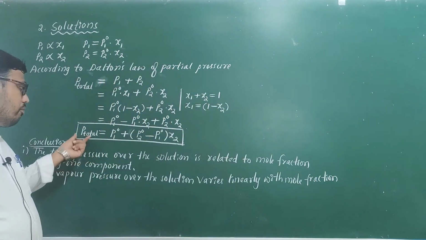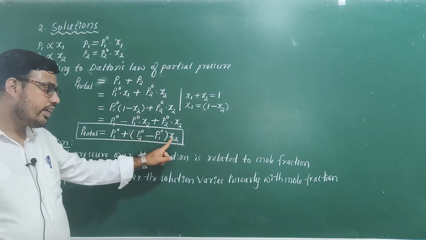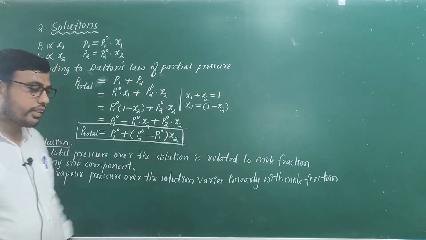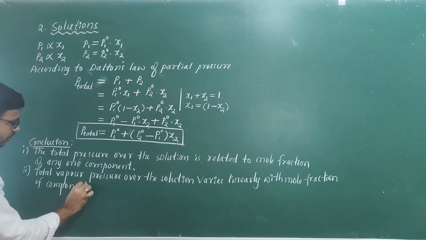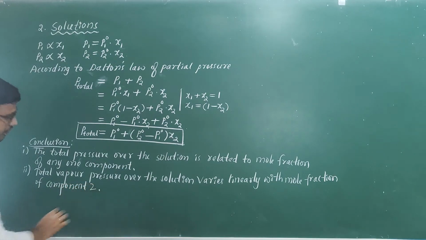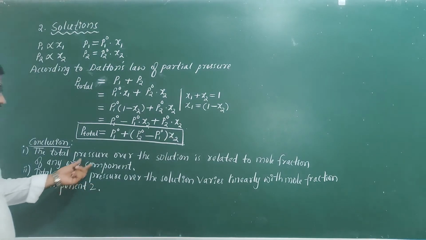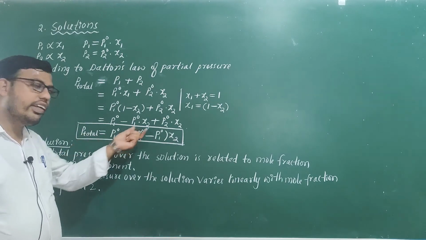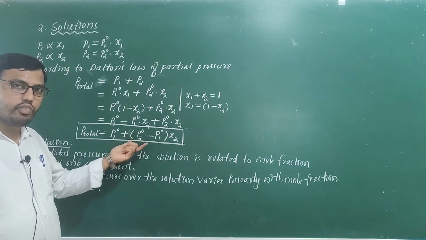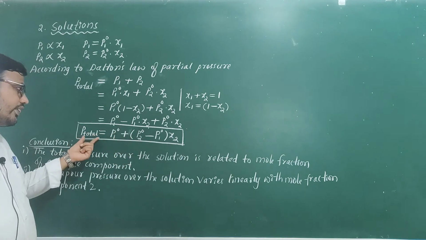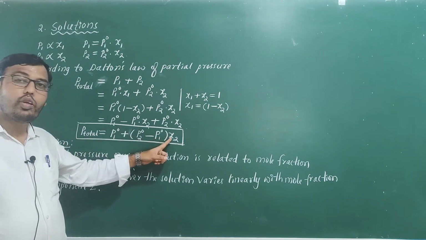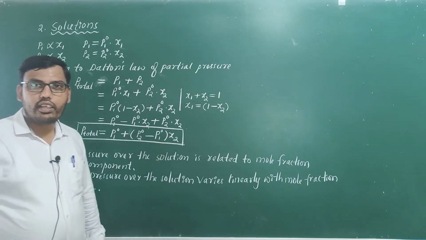See here, P total varies linearly with x2, that is what I am writing, linearly with mole fraction of component 2. Okay, so this total pressure can be related to the mole fraction of any one of the components, but in this expression, total pressure varies linearly with mole fraction of the second component.